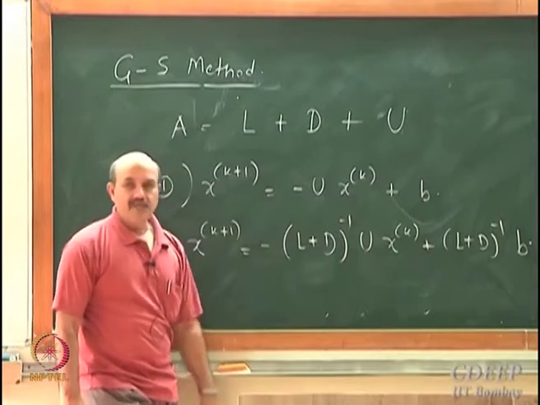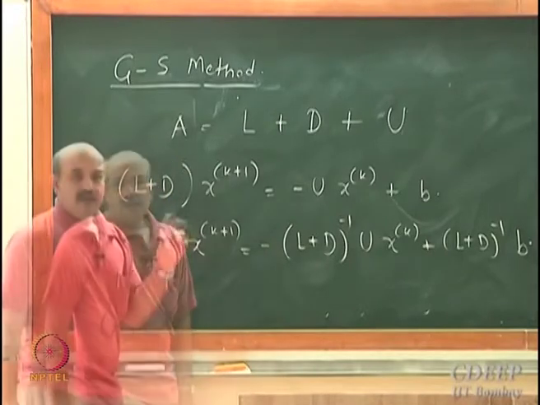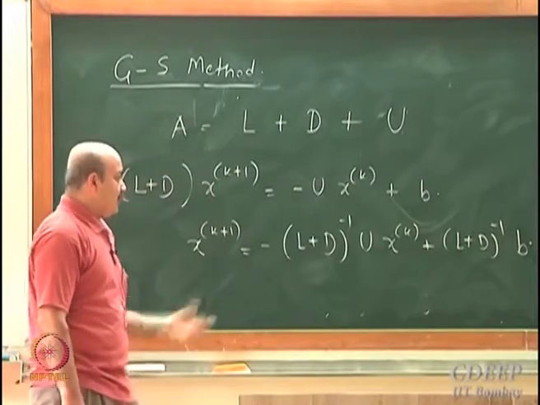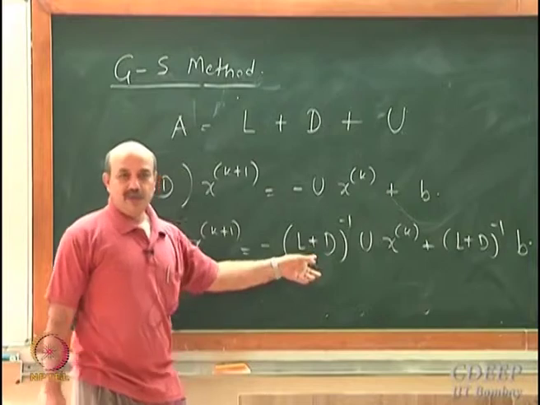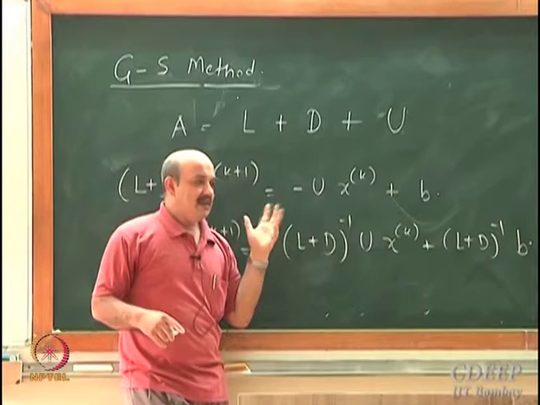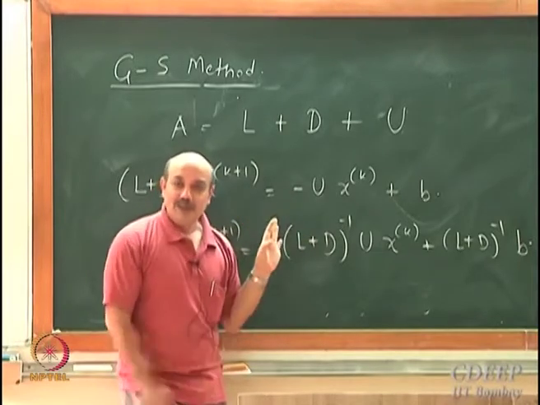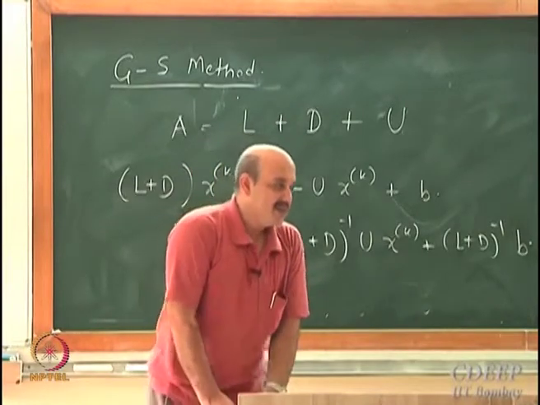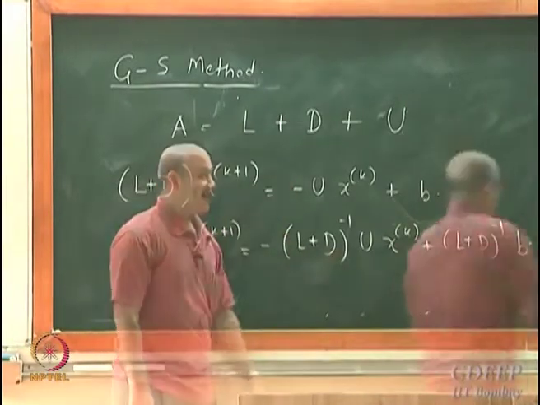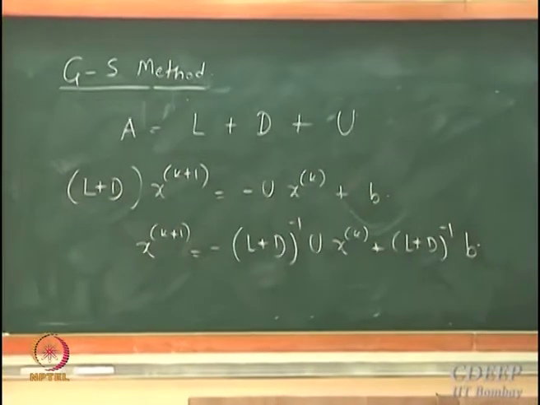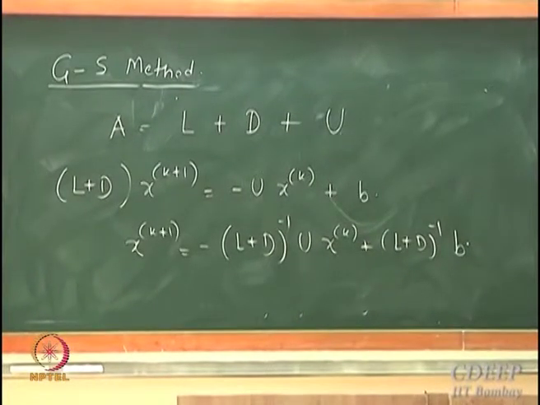Sometime back I talked about inverting the matrix or approximately inverting the matrix and so on. If you look here, we are trying to say, well, I cannot invert the full matrix easily, but I can invert the lower triangular part. It has a nice structure, I can exploit that and invert that, to come up with a new iterate. If I do a similar rearrangement of equations in the case of the Jacobi method, then what will I get? This was for the Gauss-Seidel method.